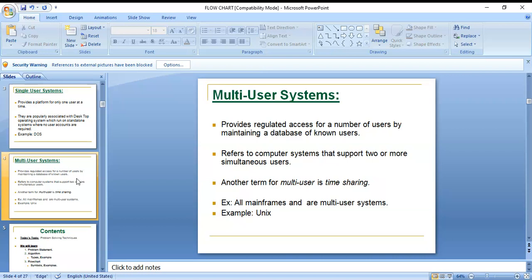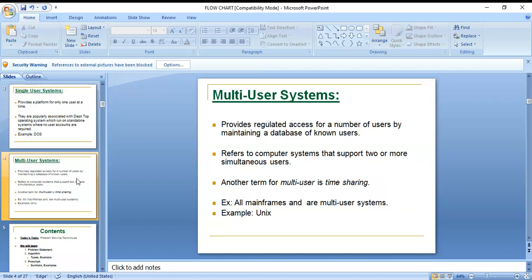A multi-user system refers to a computer system that supports two or more simultaneous users, and it provides regulated access for a number of users by maintaining a database of known users only. Another term for multi-user is time sharing. Examples are mainframes and multi-user systems, and an example operating system is the Unix operating system.